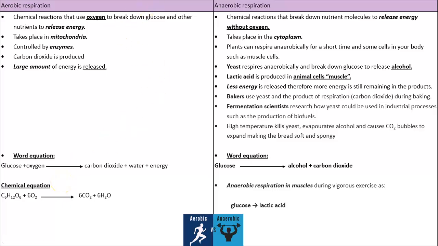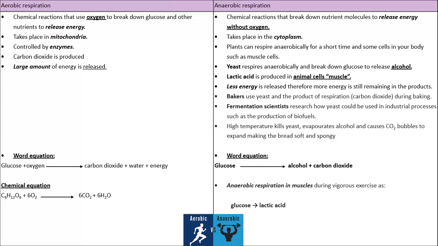Now let's take a look at the other side of this comparison, anaerobic respiration. Anaerobic respiration is the breaking down of nutrient molecules to release energy, but without oxygen. This is the main key word. So the difference between aerobic and anaerobic respiration is the absence of oxygen in the case of anaerobic respiration. Where does it take place? It takes place in the cytoplasm. Aerobic takes place in the mitochondria.